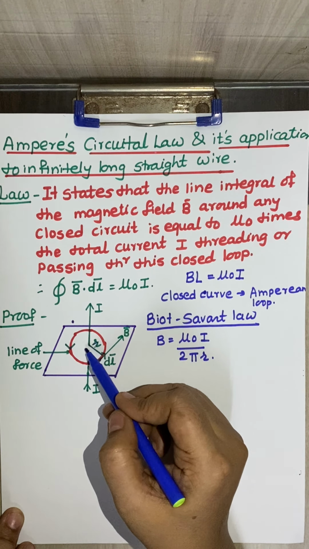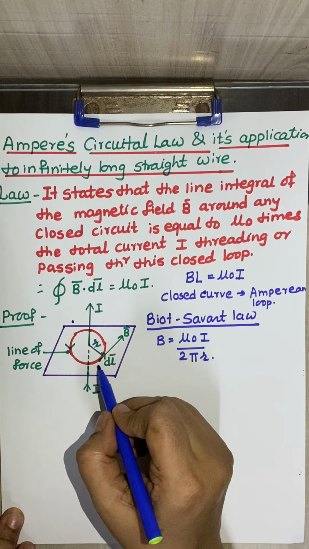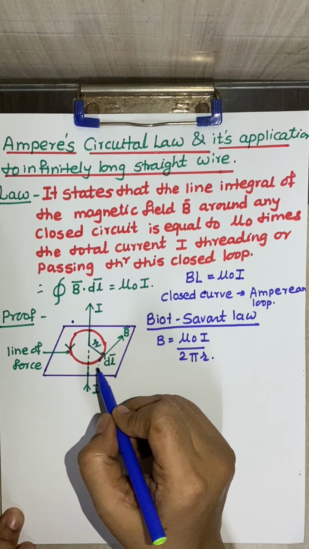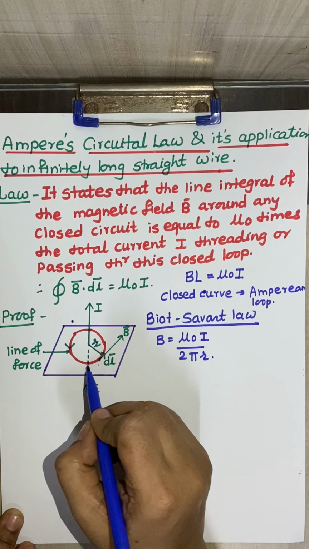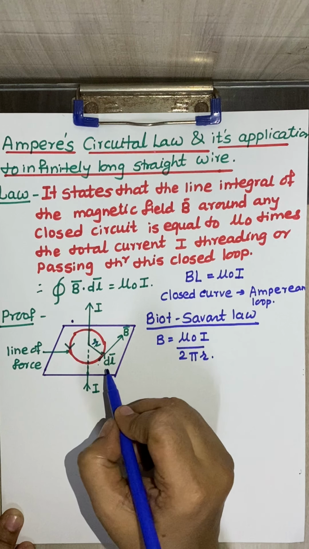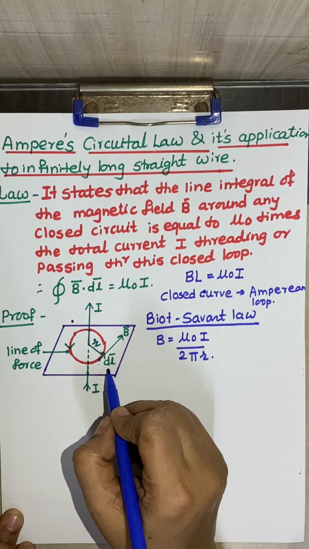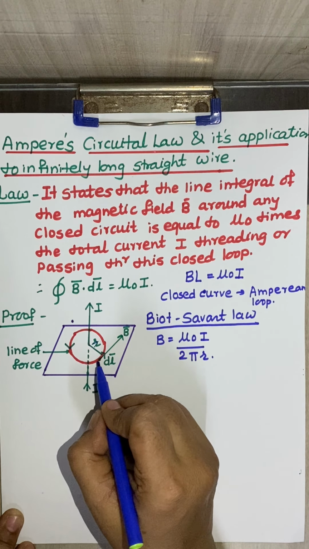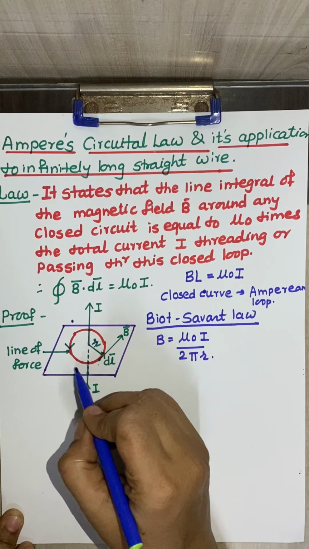To evaluate the line integral of vector B along the circle, we consider a small length element. This is not a current element as we considered for the previous law with the sine theta; it is a small length element of this loop.